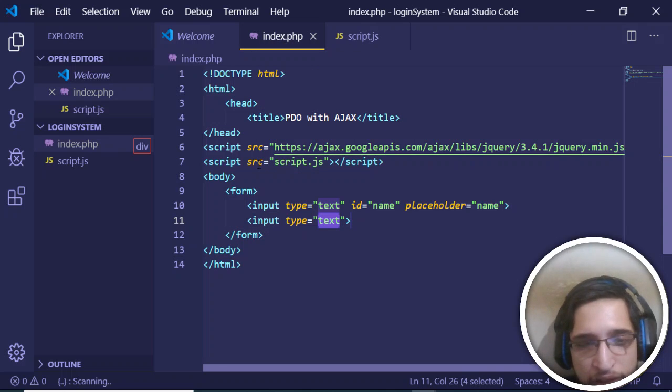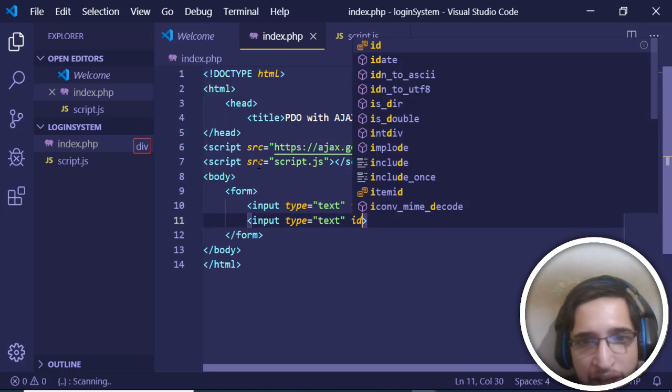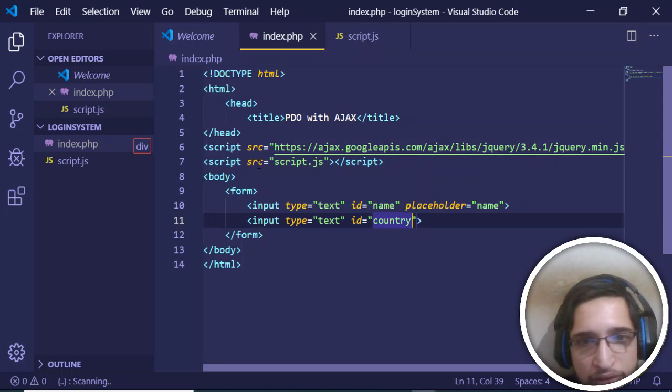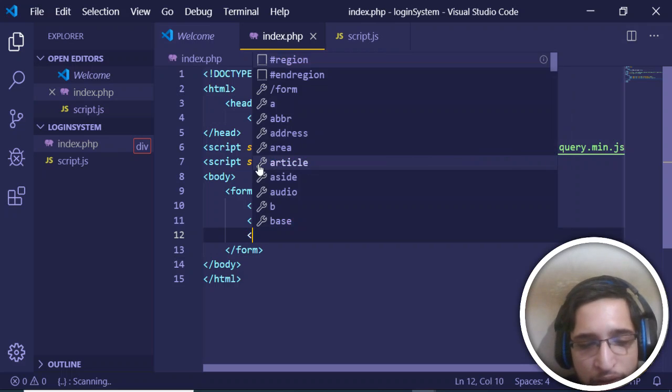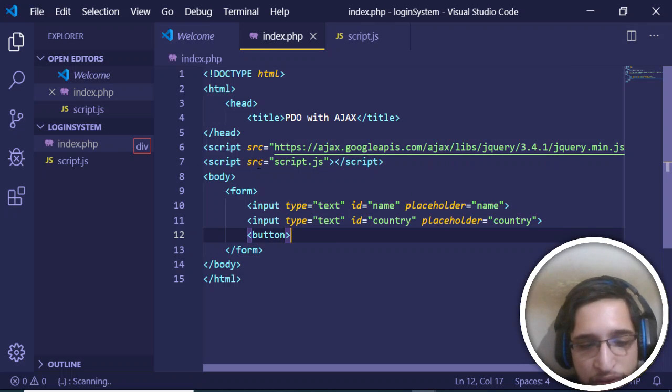Another input will be of type text, and this time the ID will be equal to country, placeholder is country, and next will be a simple button in order to submit the form. You can give it a label of, let's suppose, submit.